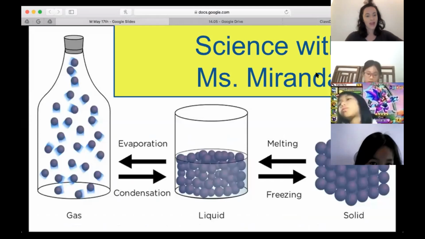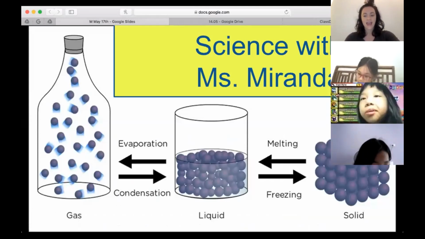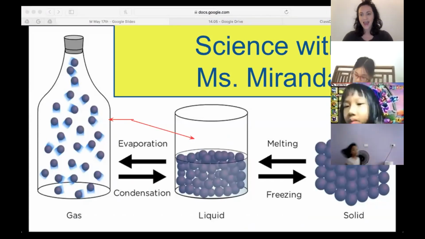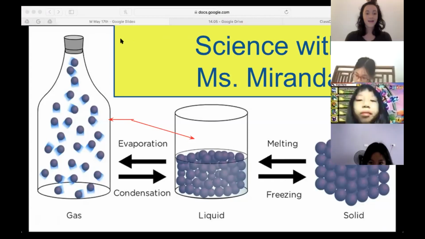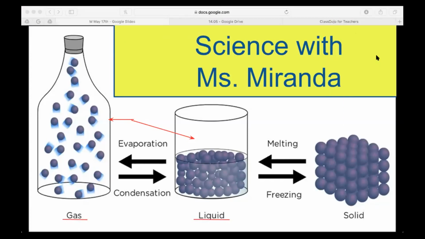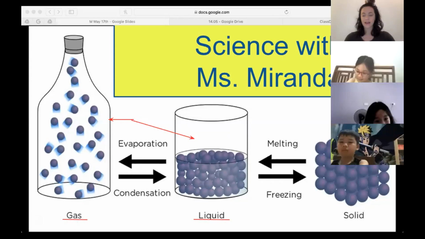Science with Miss Miranda. Here we have our gases, our liquids, and our solids. How are they different? What do you observe? How is this picture and this picture different? Jack, go ahead, Jack. The gas takes the shape of its container. Yes, so how are these pictures different? How is this picture of the gas different from the picture of the liquid?